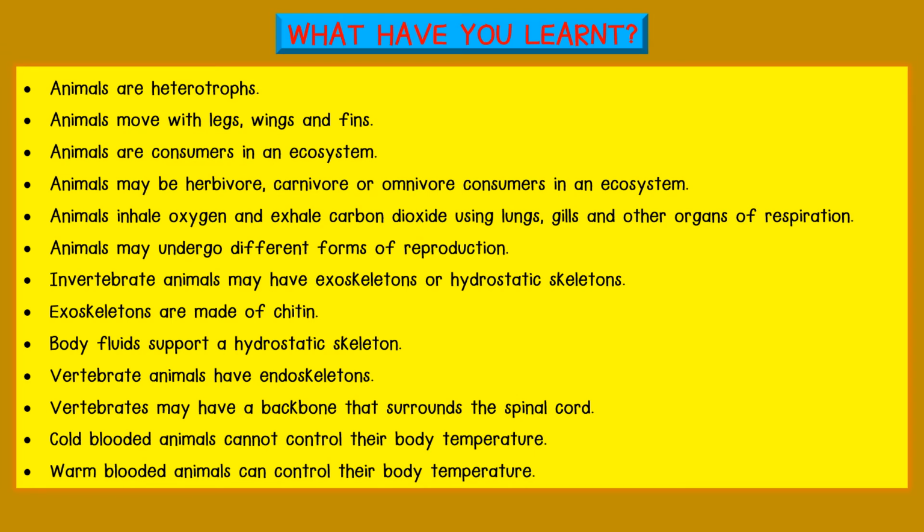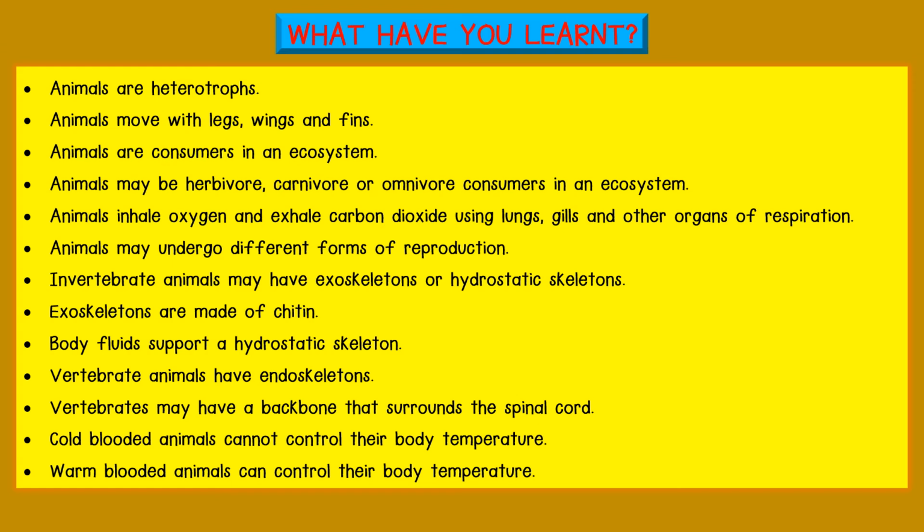Let us summarize what you have learnt. Animals are heterotrophs. Animals move with legs, wings and fins. Animals are consumers in an ecosystem. Animals may be herbivore, carnivore or omnivore consumers in an ecosystem. Animals inhale oxygen and exhale carbon dioxide using lungs, gills and other organs of respiration. Animals may undergo different forms of reproduction.